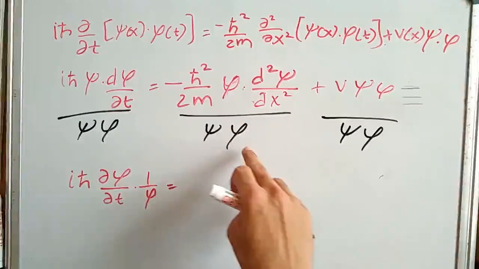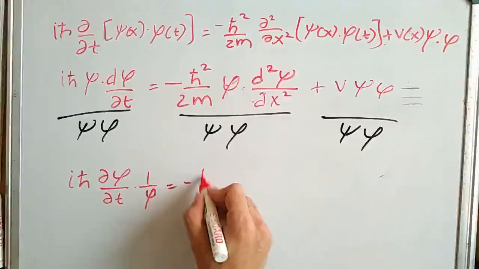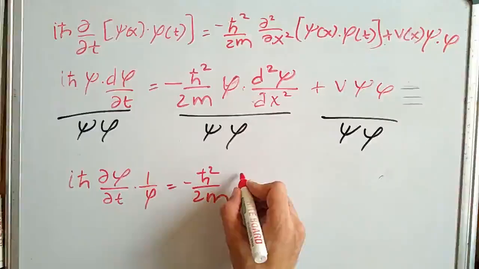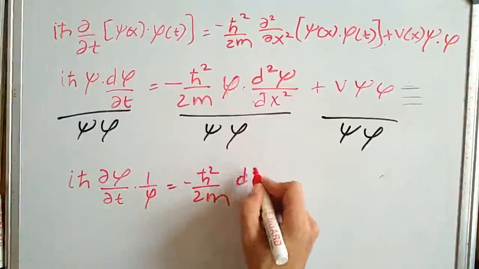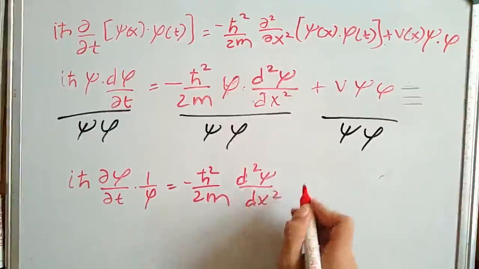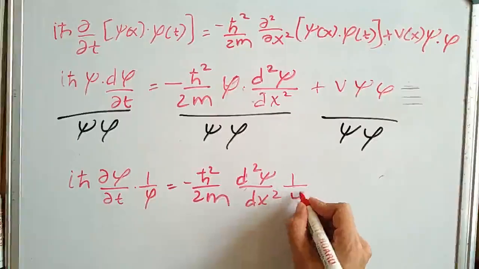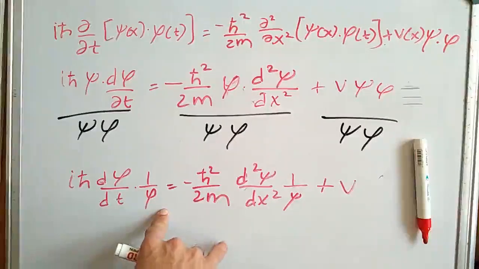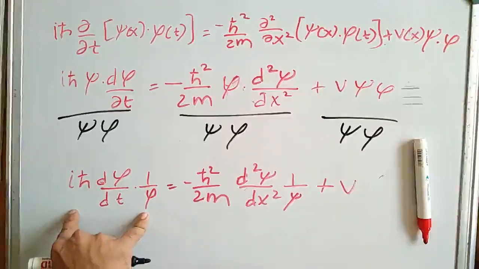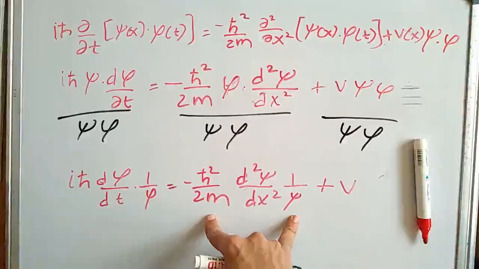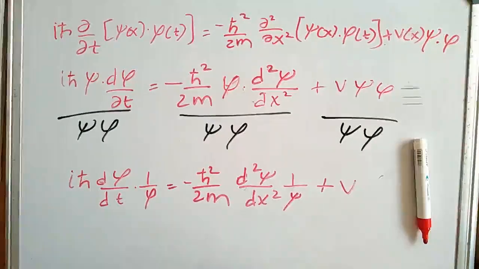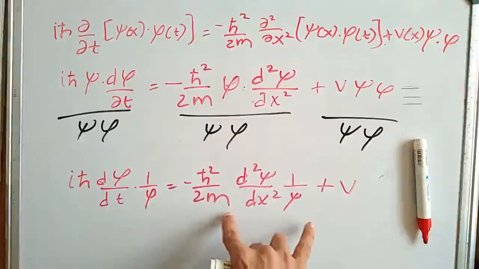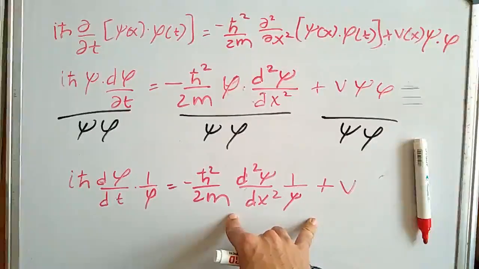Here psi cancels out, so we get minus h bar square upon 2m, d2 psi by dx square, 1 upon psi, plus V as a function of x. Now we get this equation whose left side is totally dependent on time and whose right side is totally dependent on position. So both the sides are changing in different domains.